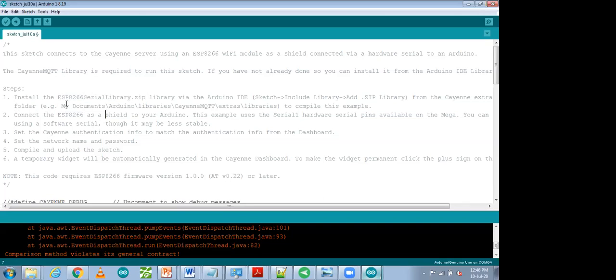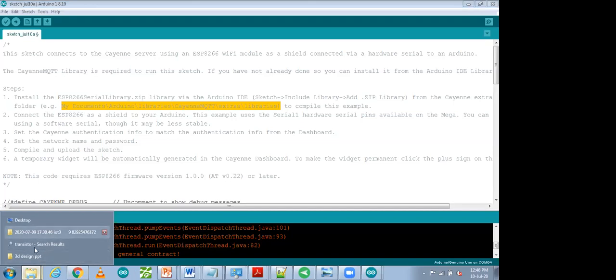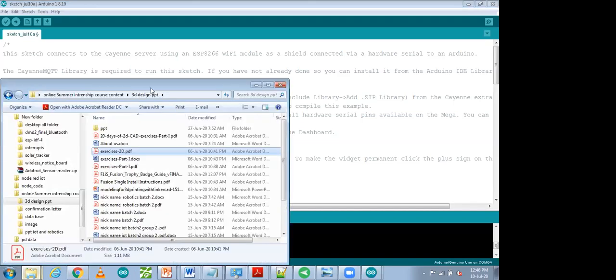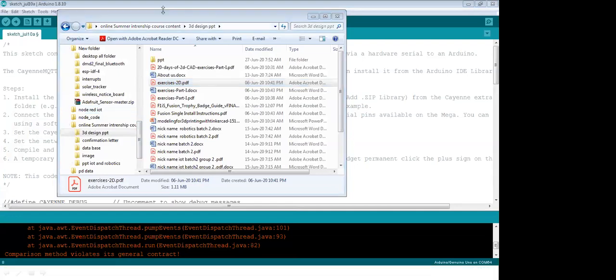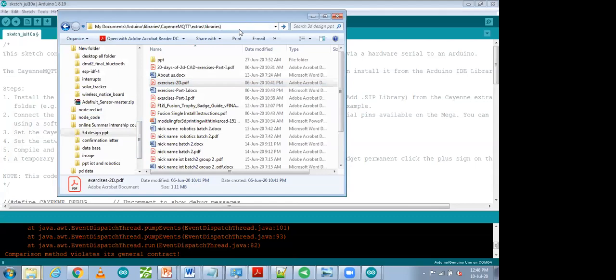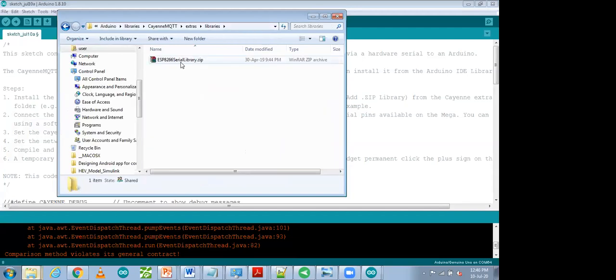So how can you add it? Either you can search, or you can copy this path and search in your computer. So I'm going to copy it, and you will be able to see that library. You can go to your computer, and I'm going to my path. You have to go to your path, and over there you have to paste this path. I'm going to enter it, and you will be able to see that zip library.